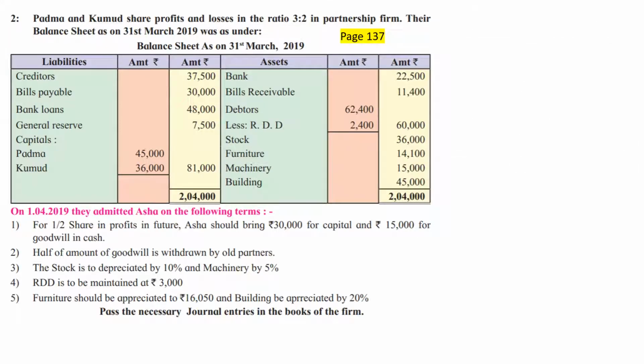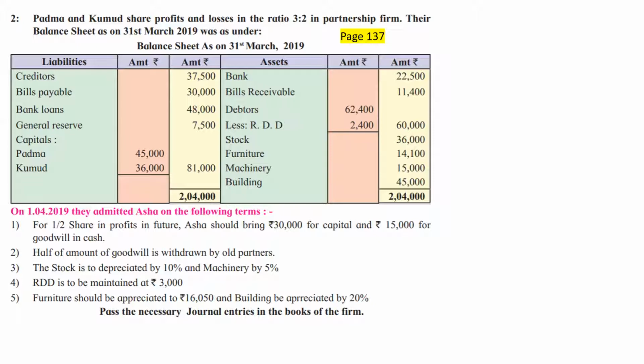Question number 2. Padma and Kumud will share profits and losses in the ratio of 3:2 in a partnership firm. Their balance sheet as on 31st of March 2019 was as under. Balance sheet as on 31st of March 2019: creditors 37,500, bills payable 30,000, bank loans 48,000, general reserve 7,500, capitals of Padma and Kumud 45,000 and 36,000. So total is 81,000. Now be careful, in this problem in the balance sheet they have given us general reserve.